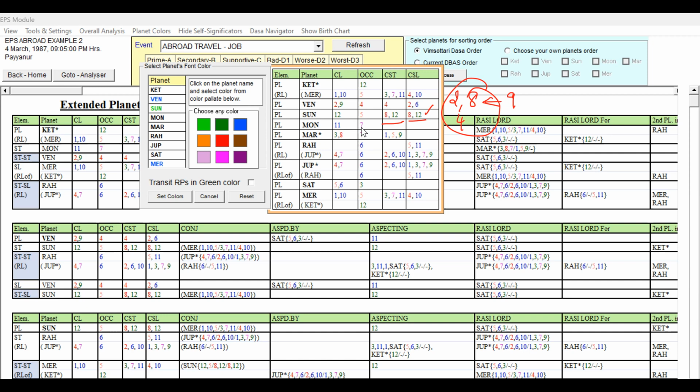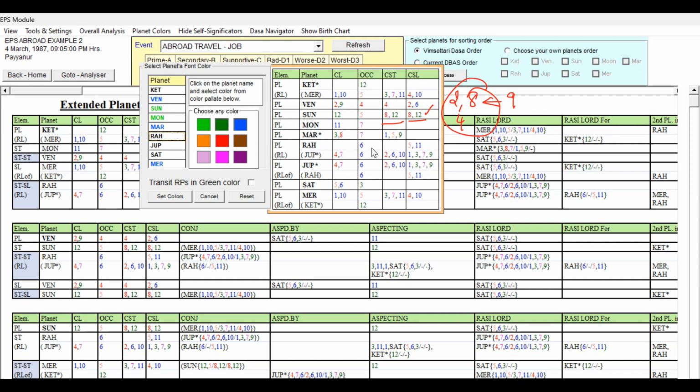11th lord occupying 7th house is good, though it is not having the primary houses, 3rd house, 9th house, 12th house, but 11th is an important house and occupying 7th house is also good. So let us make Moon light green. And Mars planet, 3rd lord, 8th lord occupying 7th house, 1, 5, 9 star lord. 3rd lord is good. 8th lord is obstacles. Occupying 7th house is good. 1, 5, 9. 1 and 9 are favorable to the third house. So this is a mixed one because of the eighth lord, but favorable grouping is good. So Mars also we can give blue, right? Because it is having some obstacles.